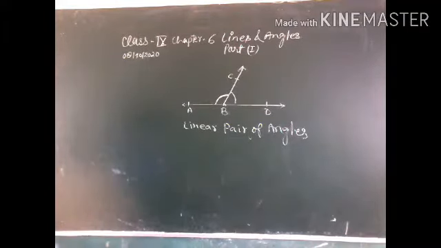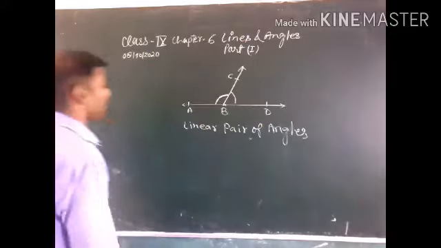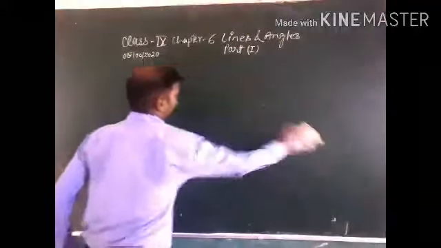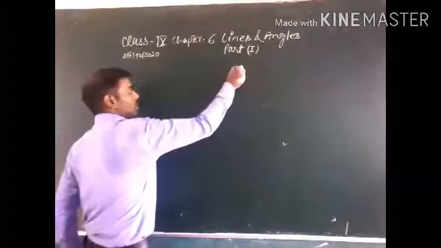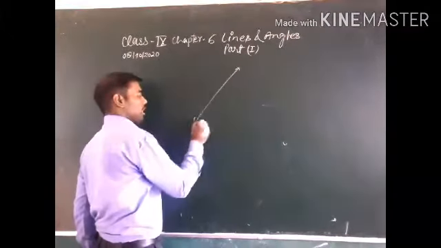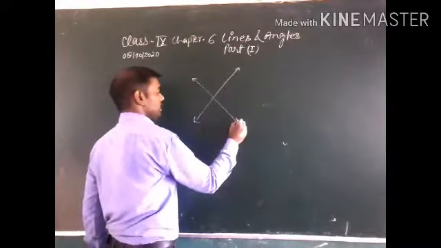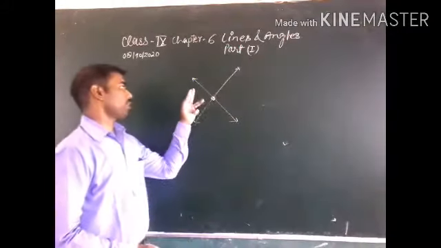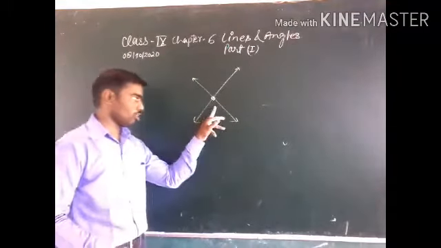Now we proceed to vertically opposite angles. This is a common point, the vertex, and these are rays.